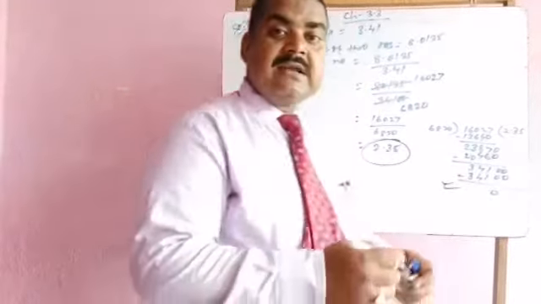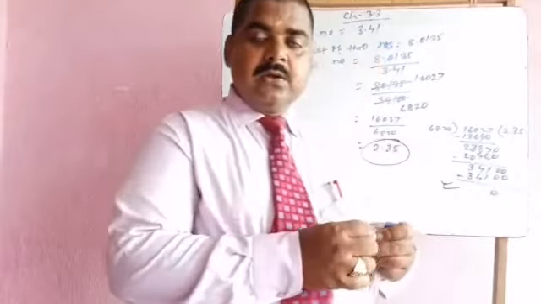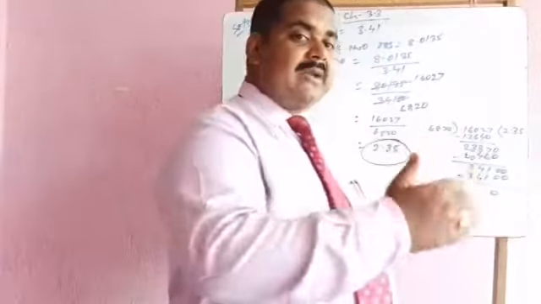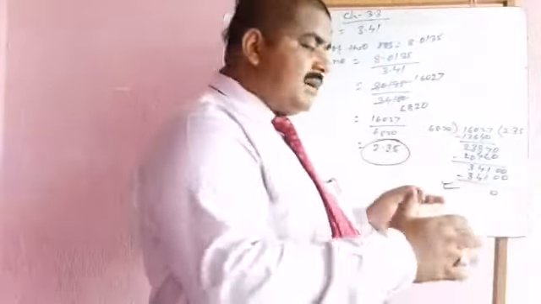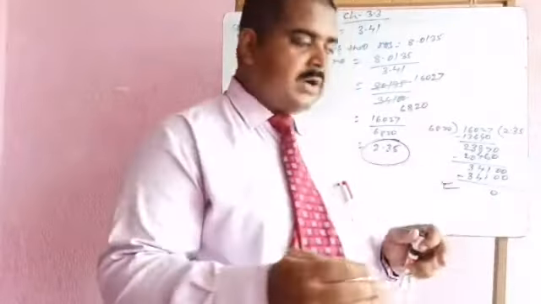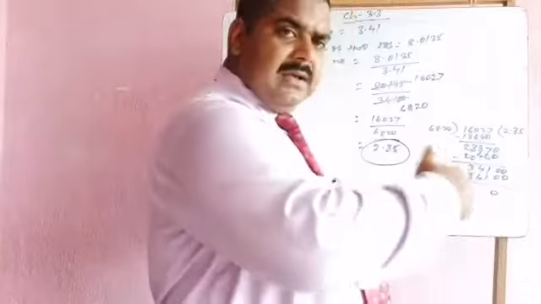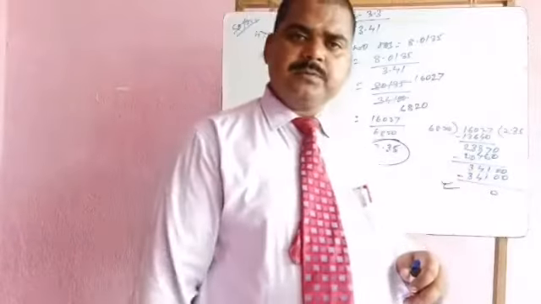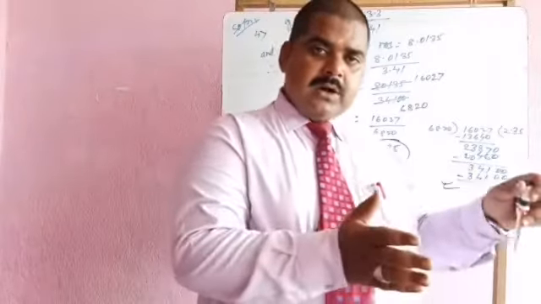Here it is quite essential to mention that this 2.35 I have found out by the division process. This division you must do on the right side of this question, because it is a part of the rough solution, so you must mention it on the right side of the question.